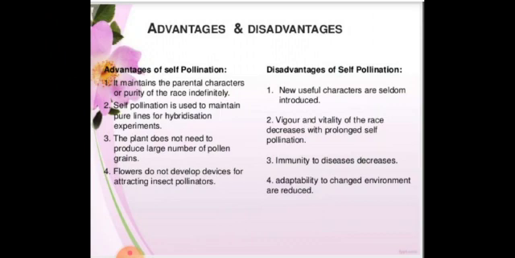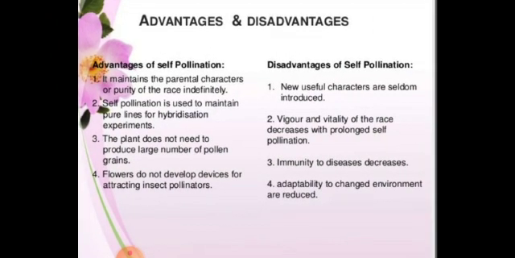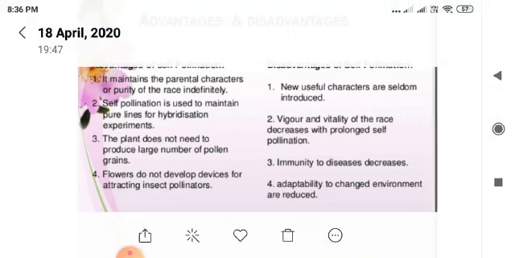It also has disadvantages. We cannot get a new variety. If it is prolonged, with the anther and the stigma of the same flower pollinating, the vitality and vigor, the strength, will be reduced, and immunity to disease will decrease. One plant is passing to another, and all the immunity and strength will be reduced. Adaptability to a changing environment is reduced. A single plant needs the same environment to grow, and it will not be able to overcome environmental change.